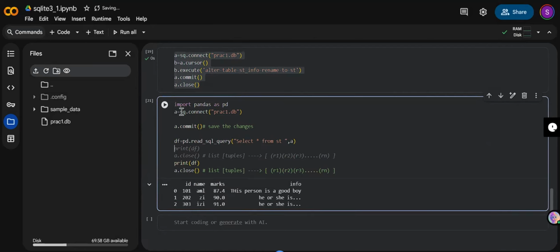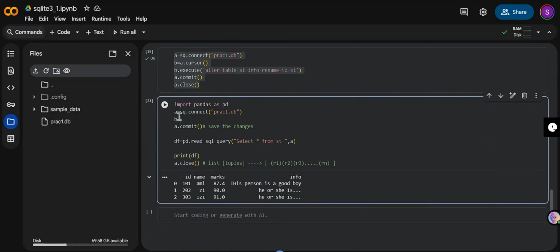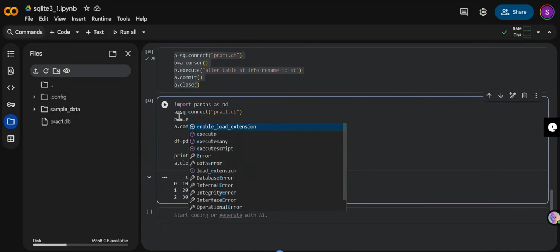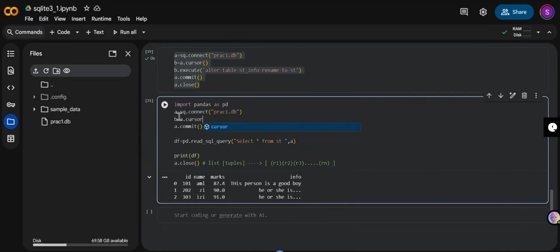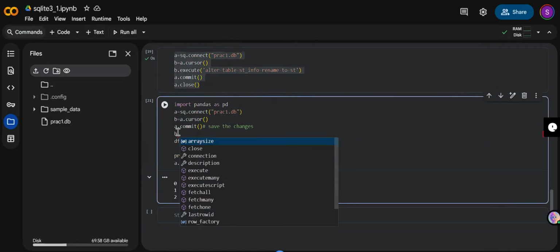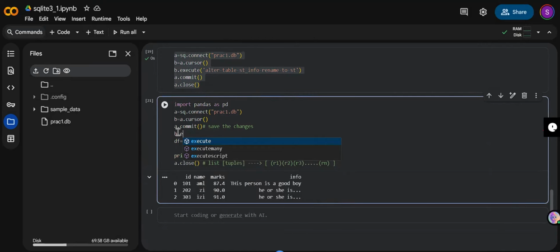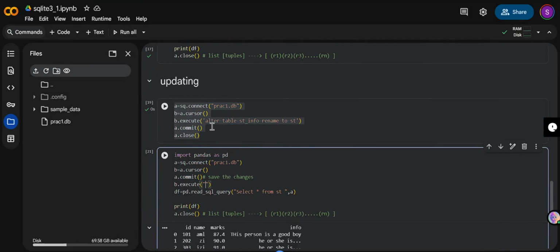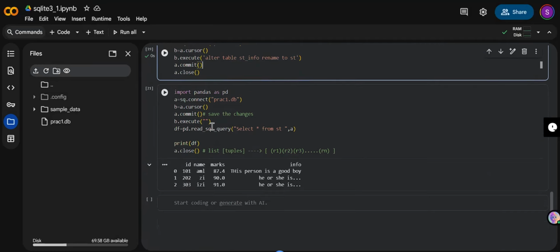I didn't use b dot execute, right? I'll use b equals a dot cursor. Now here, before df, I'll add b dot execute. So I'll change that here.